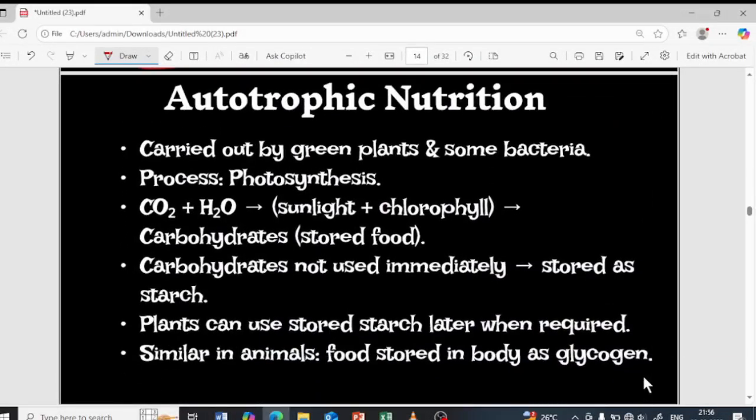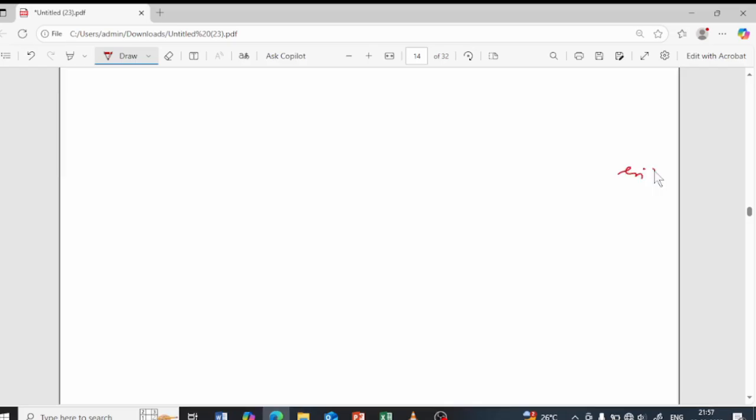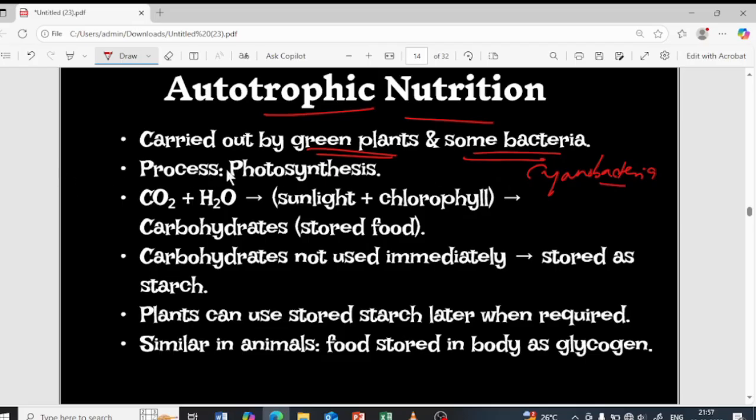So let us learn in detail about autotrophic nutrition. As I told you, autotrophic nutrition is exhibited by green plants. So only green plants can exhibit autotrophic nutrition. I will tell you why. And some bacteria, for example cyanobacteria, again exhibit autotrophic nutrition. Autotrophic nutrition is done by the process of photosynthesis. They prepare their own food with the help of the photosynthesis process.